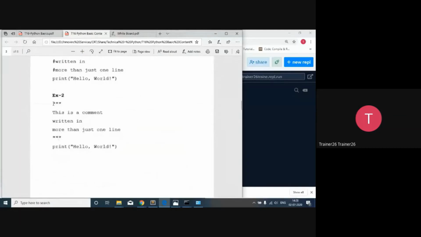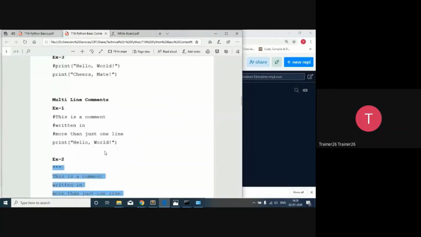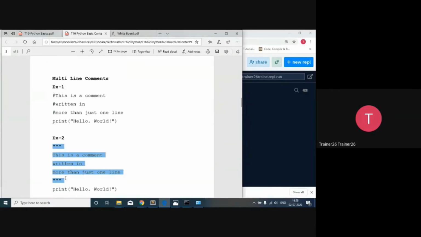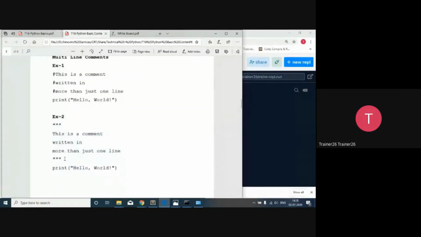Here is the key: whenever we try to assign a particular string, if we are not going to assign it to a variable... because when we talk about strings, we can handle a string in three ways: single quotes, double quotes, and triple quotes. But when we handle a string in triple quotes and do not assign it to any variable, it will become a comment. The interpreter does not process it. So let's see whether this line is processed or not.